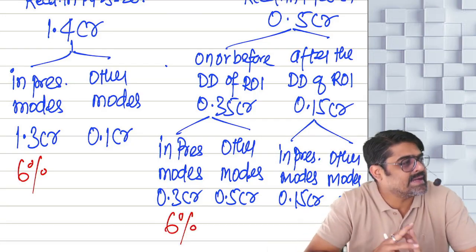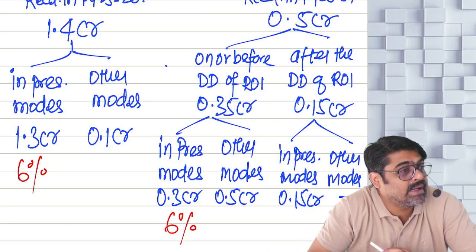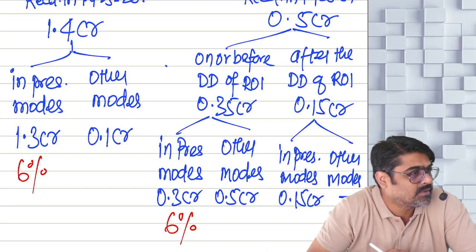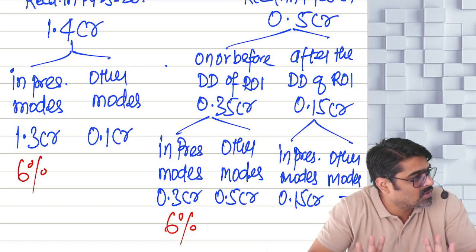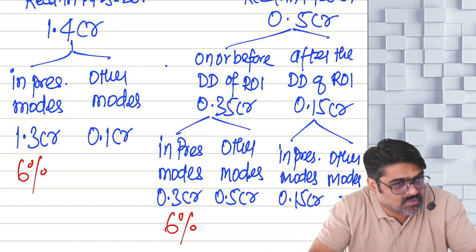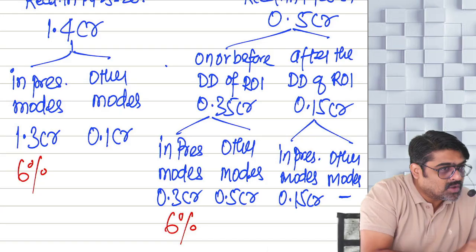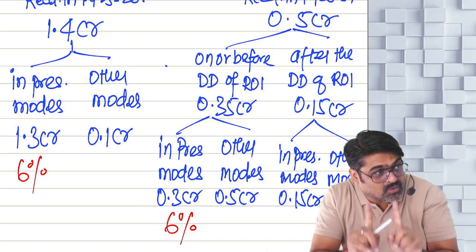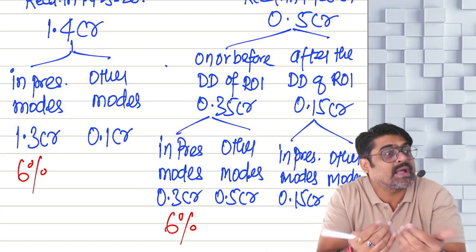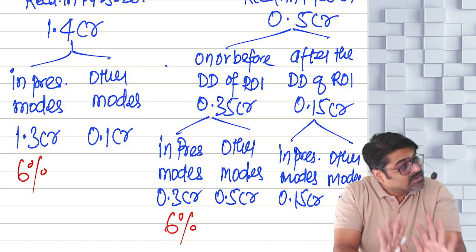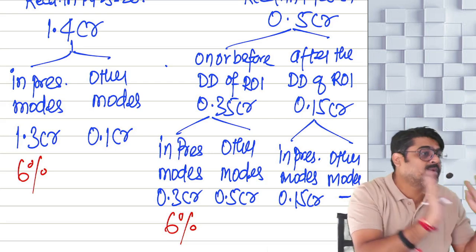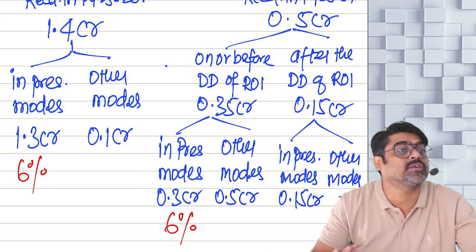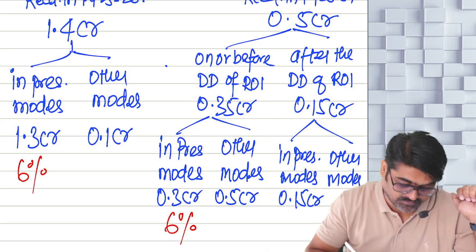And on the entire balance turnover you have to apply 8%. Now don't see how it was received, no. Only the turnover which is received in this year or on or before the due date of filing ROI of this year, on that turnover you have to apply 6%, provided that turnover is received by way of prescribed modes. So how much is received in this year by prescribed modes?